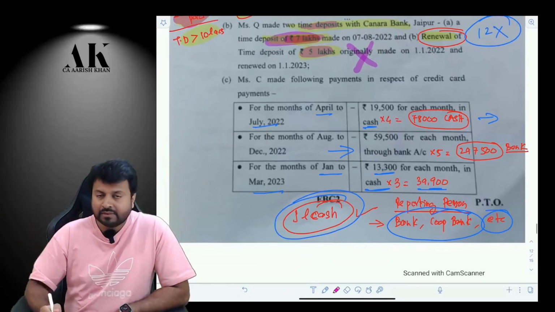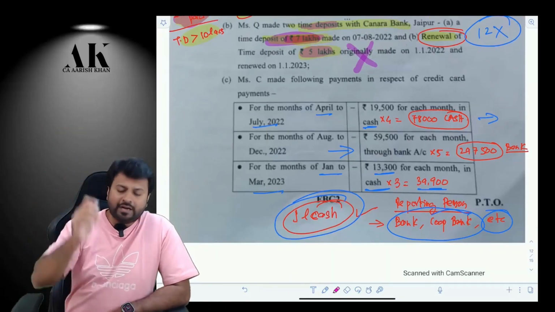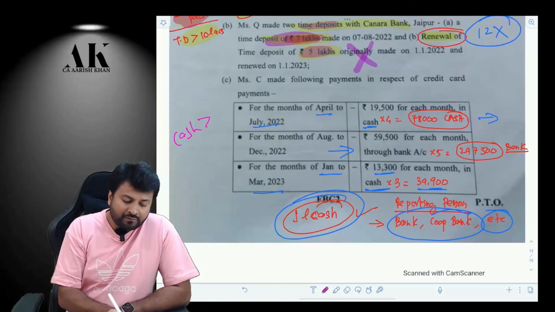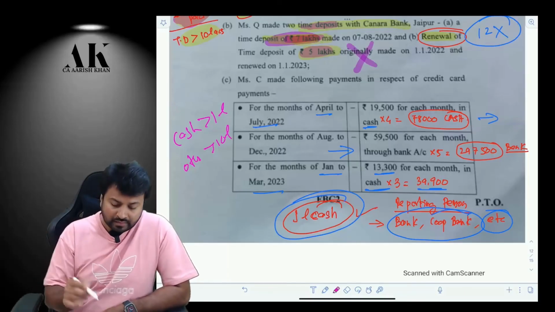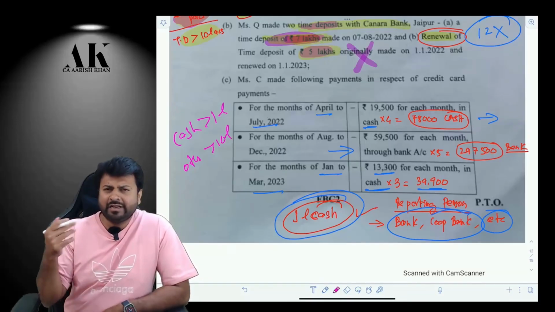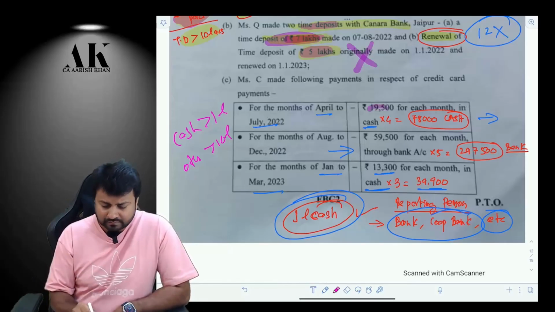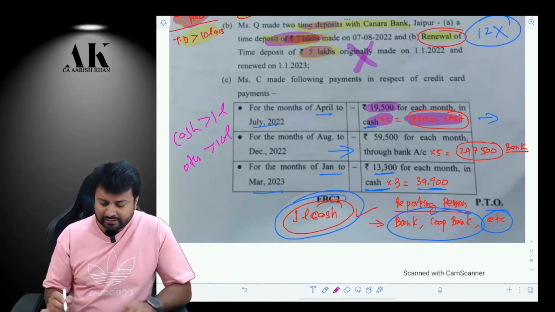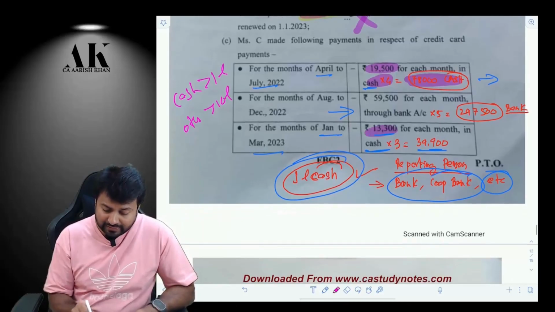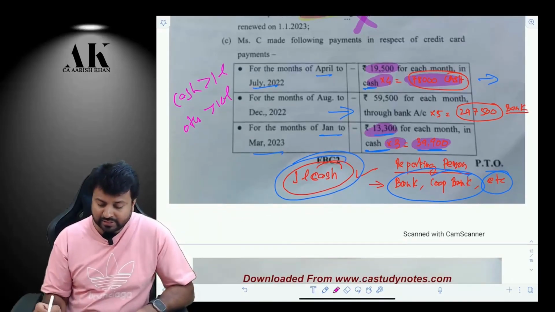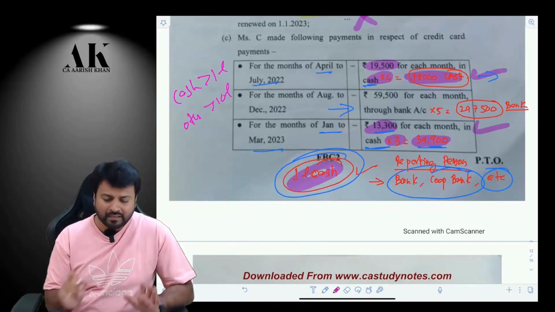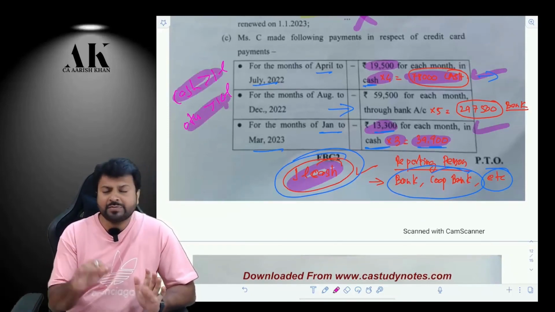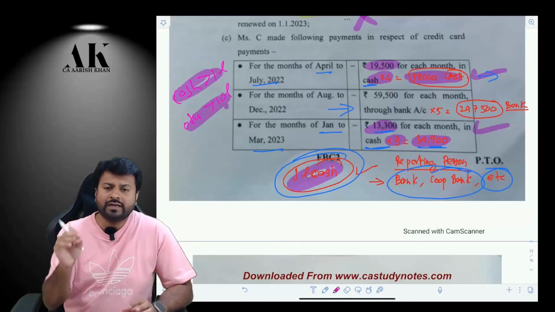Third case. If you make a credit card payment in cash of more than 1 lakh, or other than cash of more than 10 lakhs, then the transaction will be reported by the respective authority. So in this question, you are making a credit card payment in cash of more than 1 lakh. I'll show you how. First, you are making 19,000 into 4, that is 76,000. Then you are making 13,300 into 3, that is 39,900. So if you total both of them, it crosses 1 lakh. You can check. Okay. So cash payment should exceed 1 lakh or other than cash payment should exceed 10 lakhs. In either case, you are supposed to file SFT.